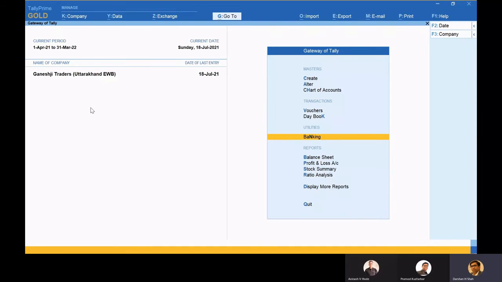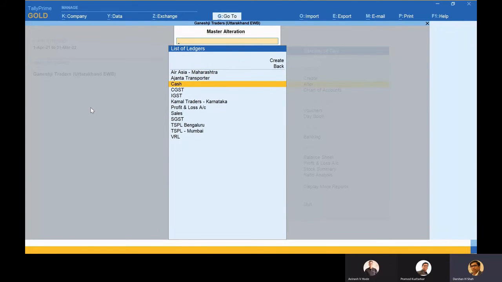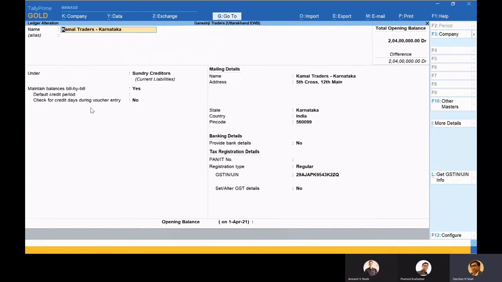This is one of the very much needed areas, but we were not able to do this because of some rules and regulations we need to follow from the department side, and that's why I would like to show you something in relation to it. Let's say I'm creating one party, Kamal Traders, and this party's GSTN number I've written over here. Now, whether this GSTN number is correct or not, and should I trade with this party or not, I am slightly skeptical.